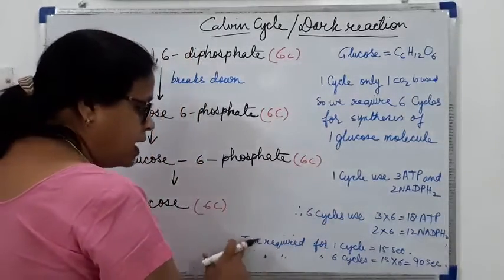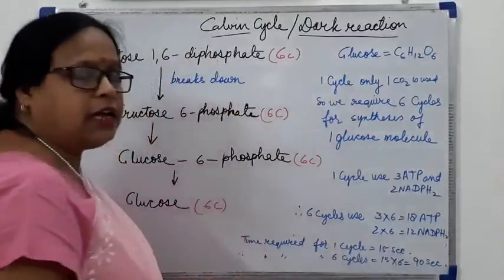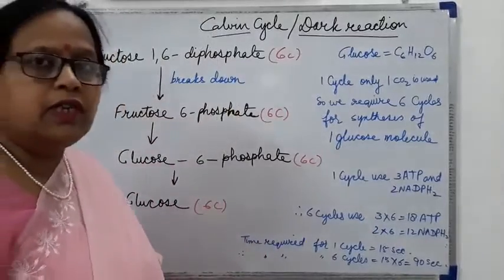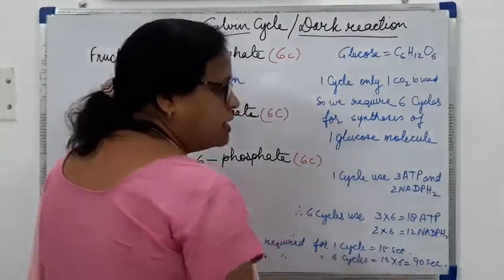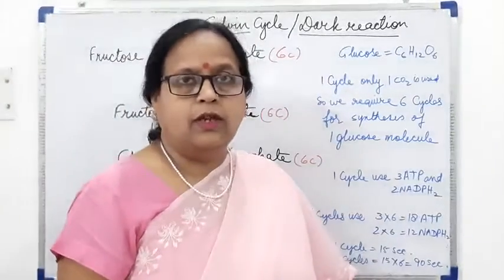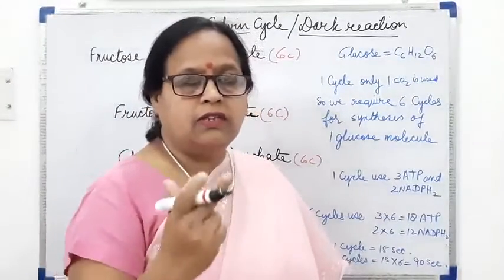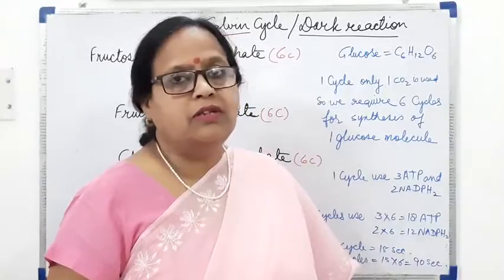Then the time required in one cycle is 15 seconds. So the time required for 6 cycles will be 15 into 6, that is 90 seconds. So in 90 seconds synthesis of one molecule of glucose takes place.